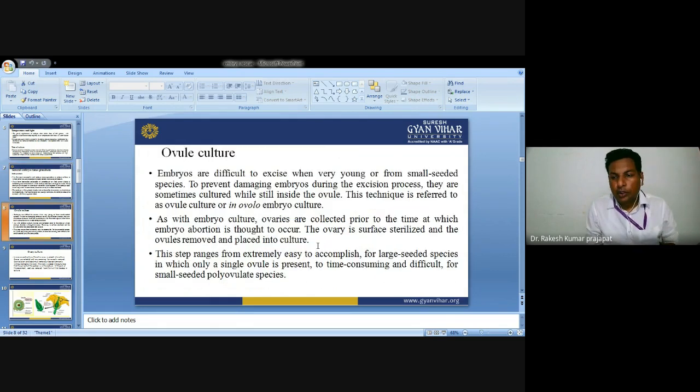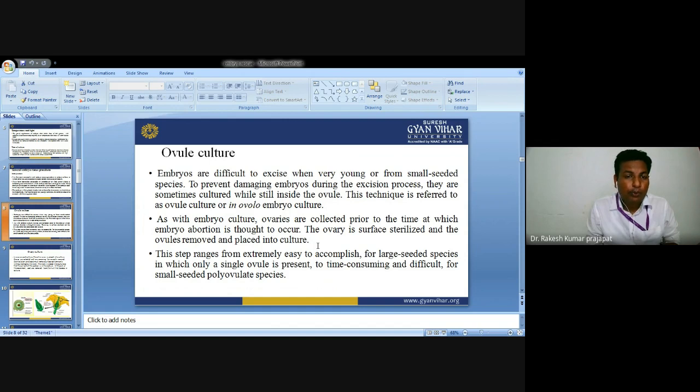Next is ovule culture. Embryos are difficult to excise when very young or in small seeded species. Talking about small seeded species, you can say mustard. In such cases, embryos are not so easy to isolate.